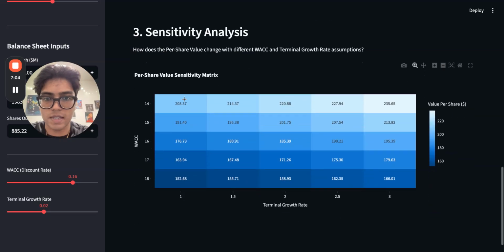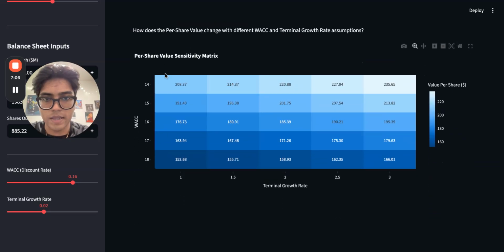Finally, let's look at the sensitivity analysis. This table is the heart of an investment decision. It shows the per share value across the matrix of different WACC and terminal growth outcomes. In the top right corner, you'll see a low WACC and a high growth scenario. MasterCard looks like a steal. In the bottom left corner, however, you can see a high WACC and a low growth scenario, and it looks quite dangerous.